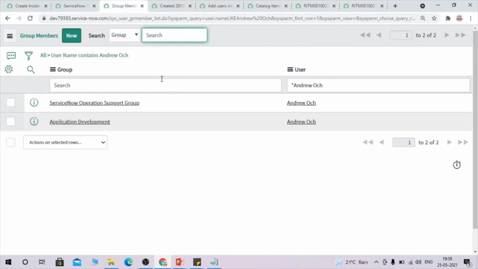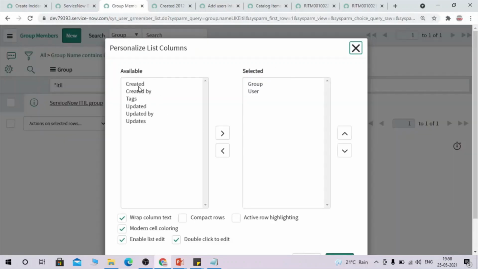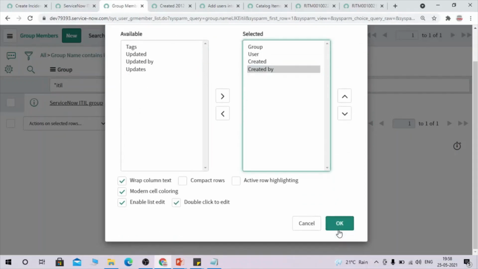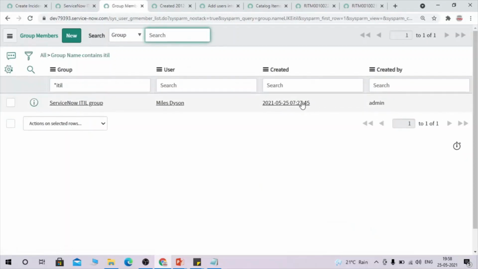And if you go here and check this ITIL group, you could see this user has been added into this group. So this record has been inserted into the user group member table. You could see it has been created just now.